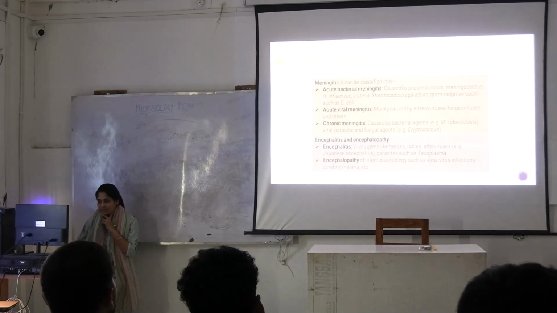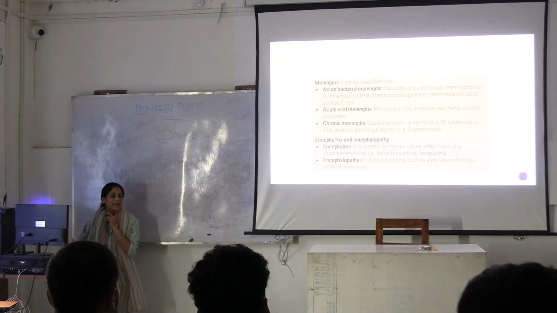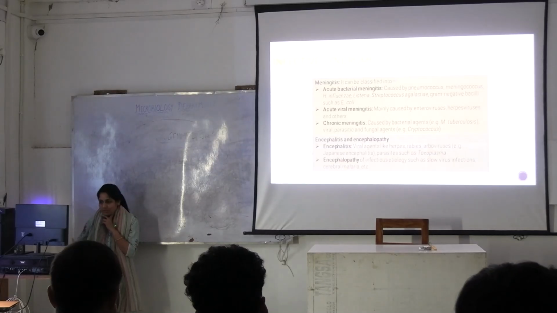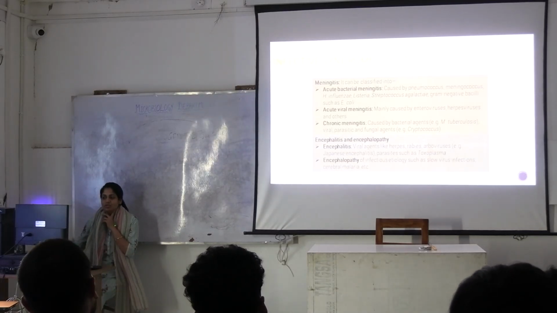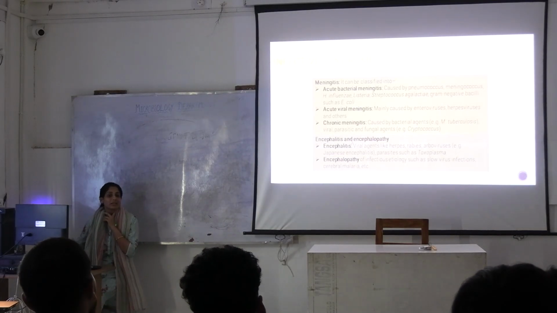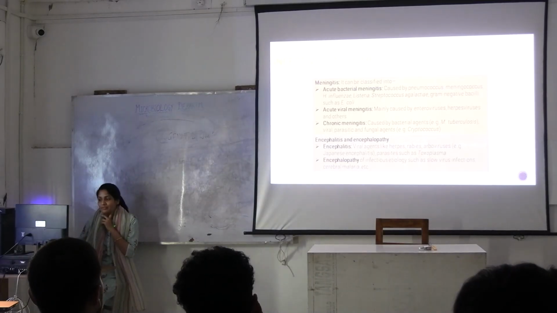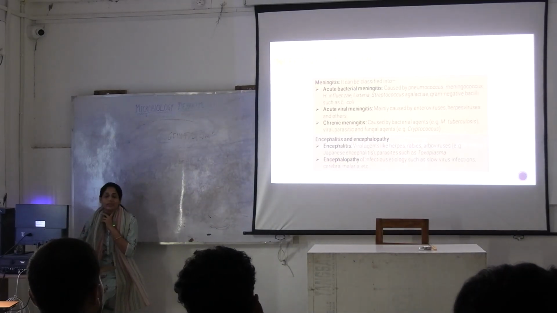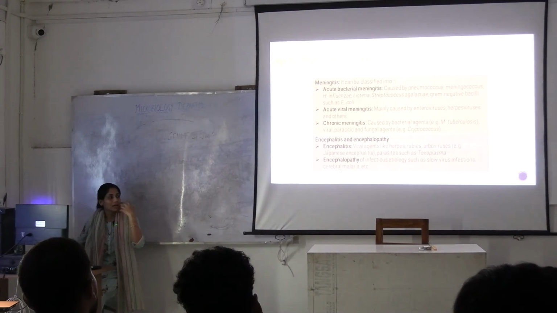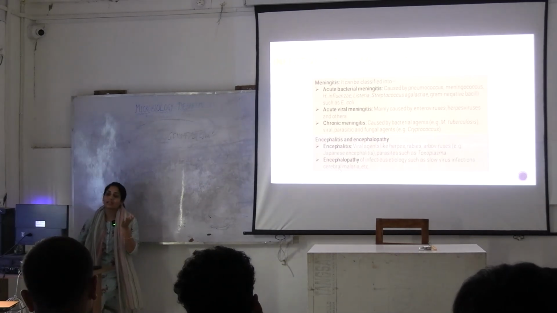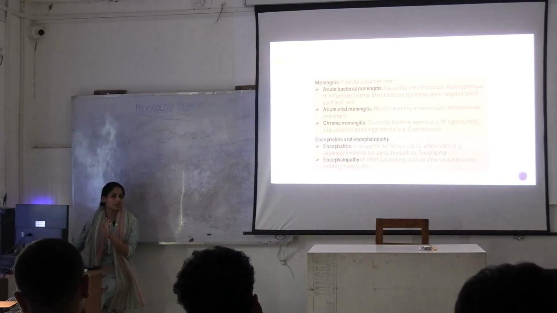In encephalitis, what is happening? Your brain parenchyma is getting inflamed. So in case of encephalitis, there is an inflammation in the brain parenchyma. But in case of encephalopathy, there could be certain primary other organs involved which are leading to encephalopathy subsequently.